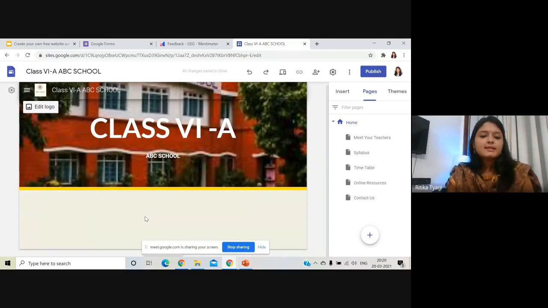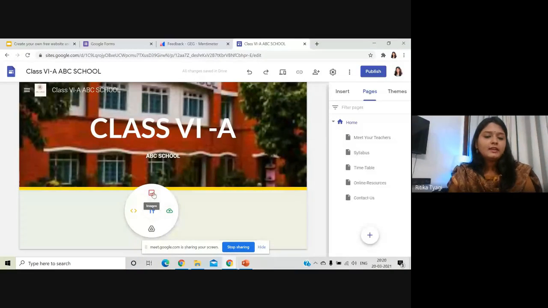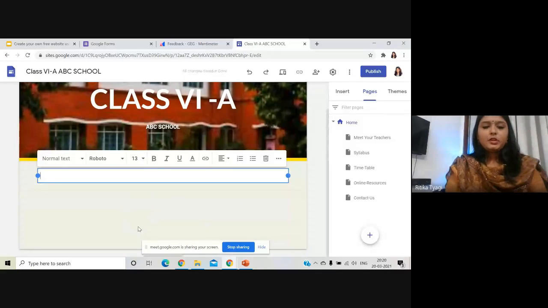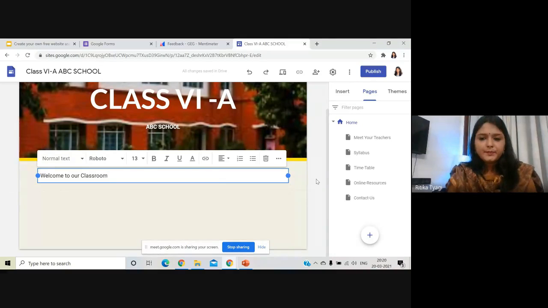Now I want to add some elements. I'll just double click and I can add a text. I can embed a page. I can add something from my drive. I can upload it. I can add images. I can add a link to my website. I want to add a text first. I want to welcome my students to my website. Welcome to our classroom. So this is my welcome note for them. I want to make it bold and I want it to be in the center. So I'll align it.